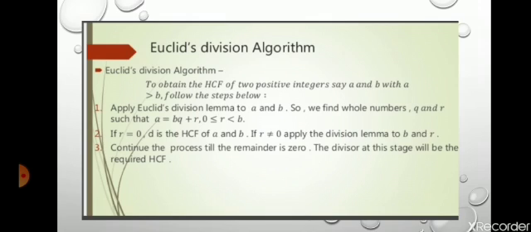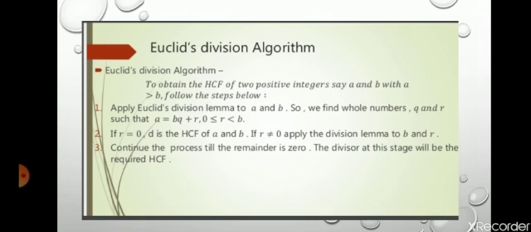If in the first step you get r equal to 0, then the divisor is your HCF, that means b. Here b is the divisor, so b becomes your HCF. But if you get r not equal to 0, then you again apply the division lemma for b and r, and continue the process till the remainder is 0.